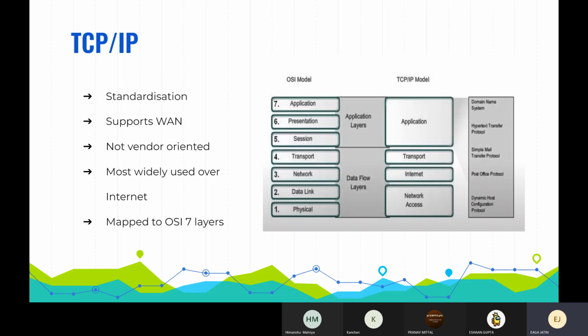This is mapped to the OSI model. As you see, that is the OSI model with 7 layers. The TCP model is similar to this, but we'll take a look at the end of the OSI discussion, which will help you get more detail about TCP/IP.